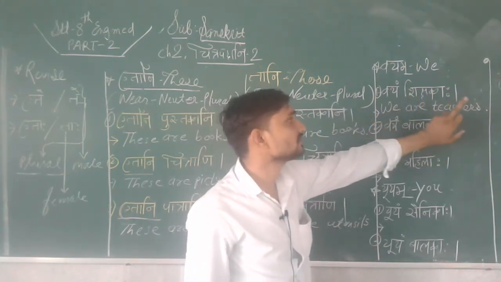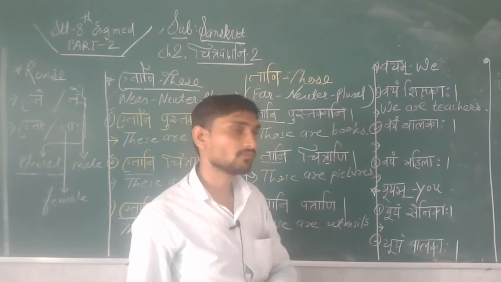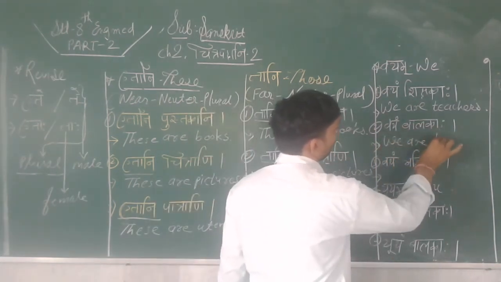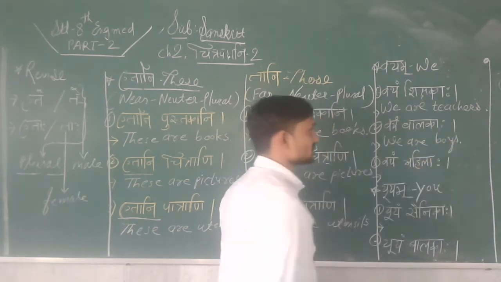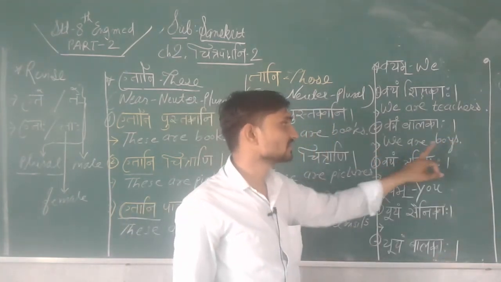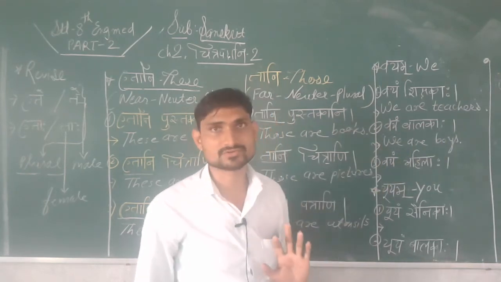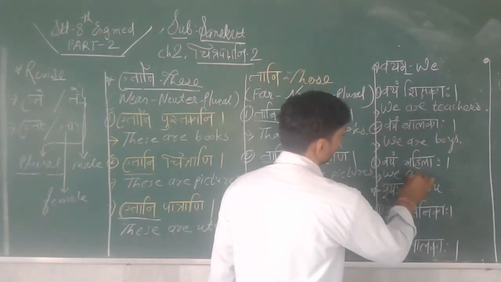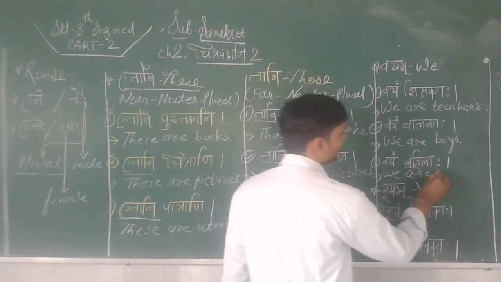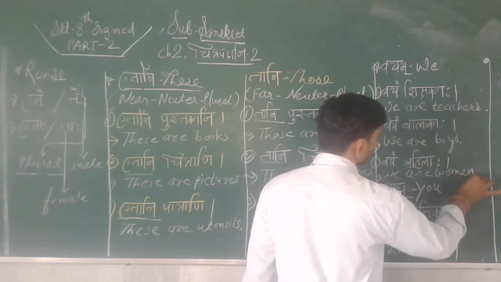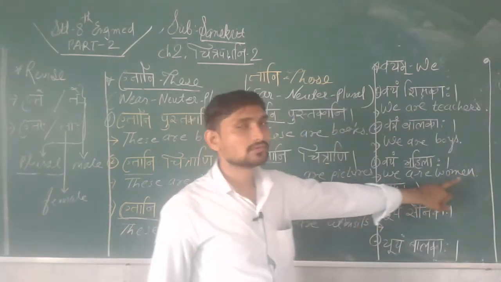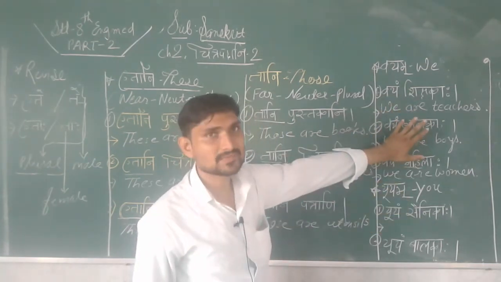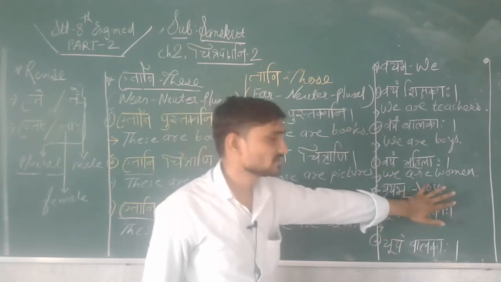Vayam balakaha means we are boys, or we are children. That way also we can write, students. Okay, vayam mahila. Vayam means we are, and mahila means woman. We are women. Understood? These are the sentences belonging to vayam.